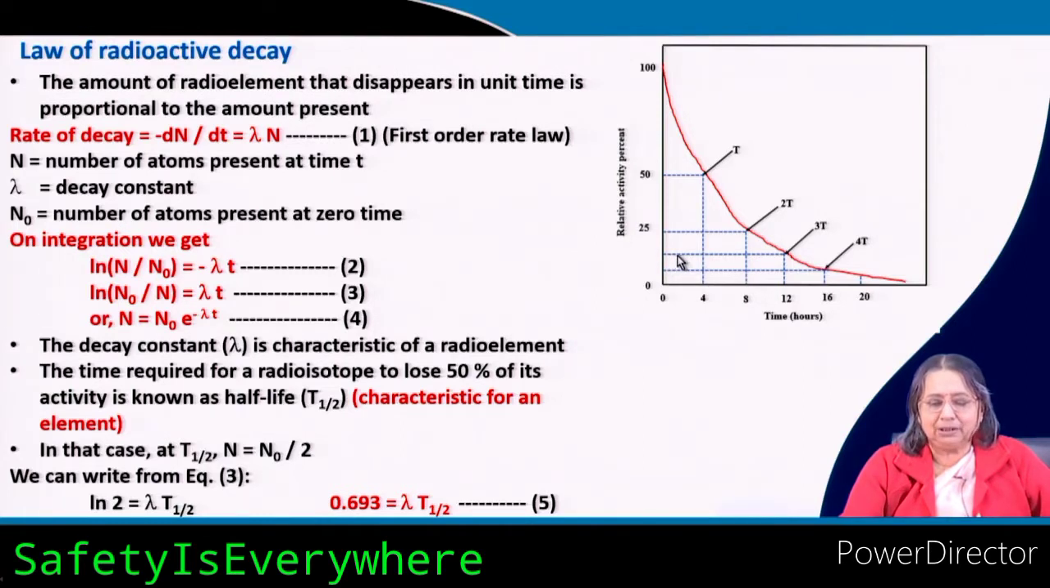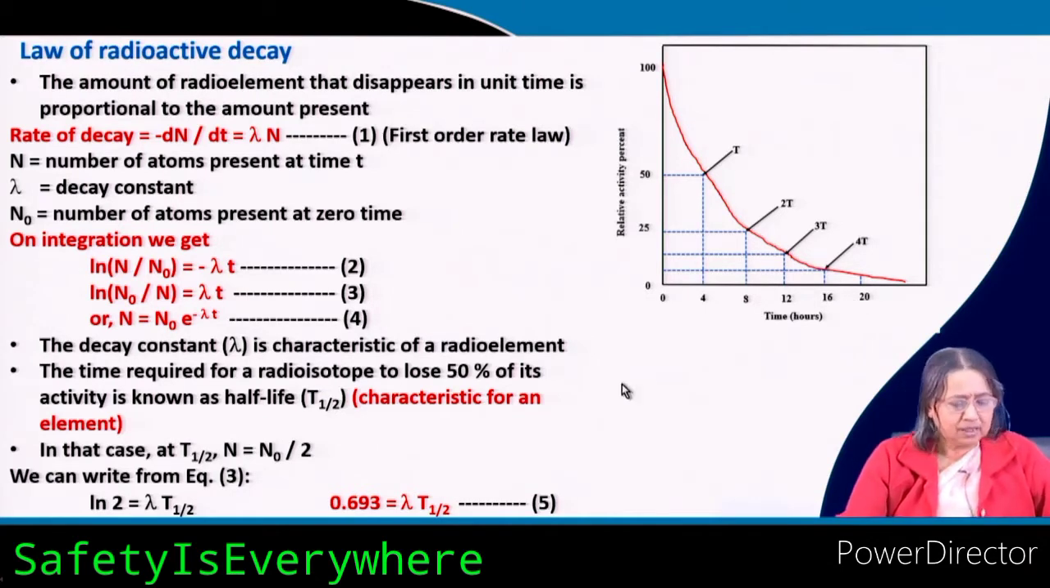Then again, the midpoint of this is 12.5, you start from here, and you see another half life is taken. This way it will go.